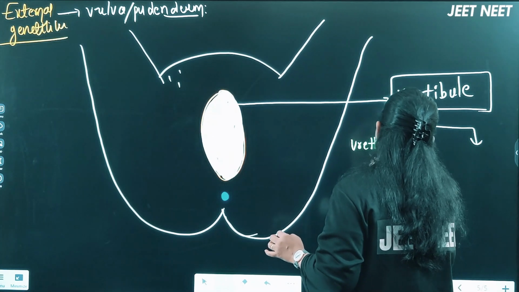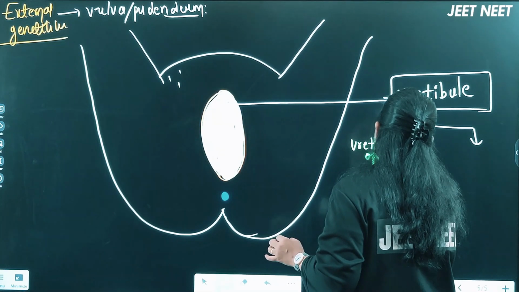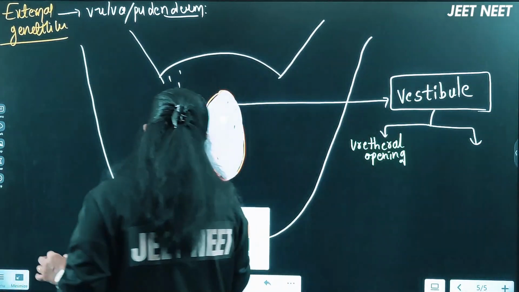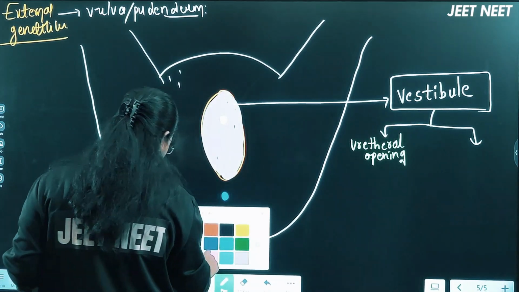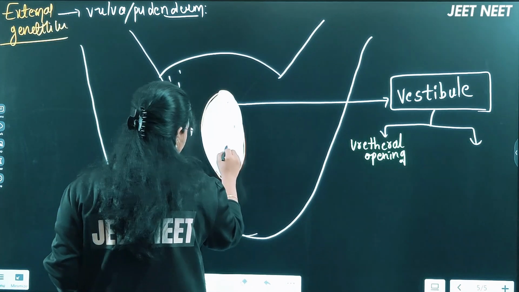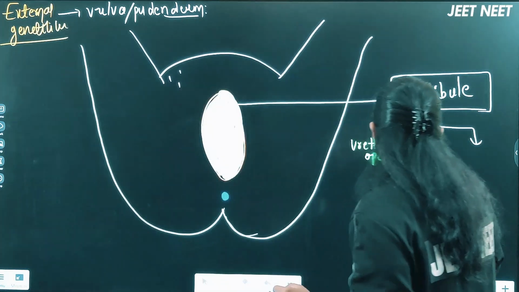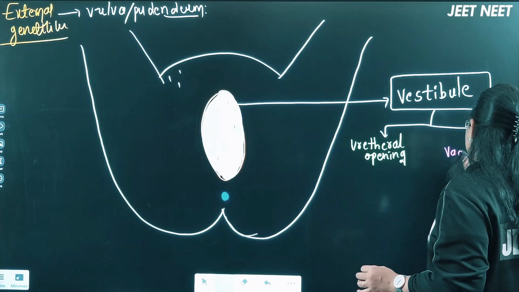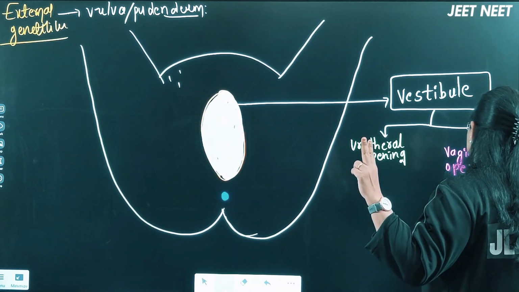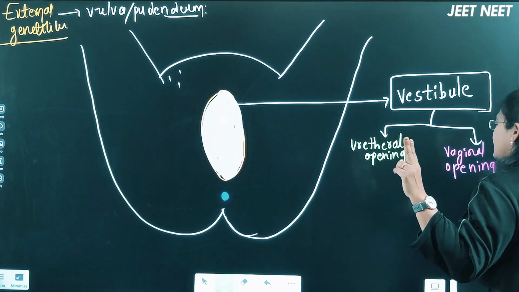The second one is the vaginal opening. Two openings, two ports will be present in the vestibule region here.